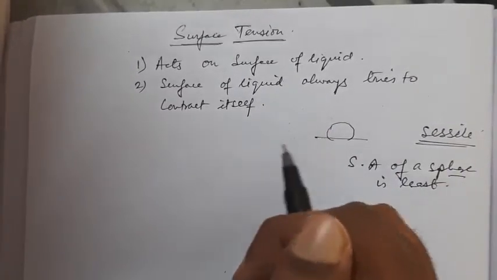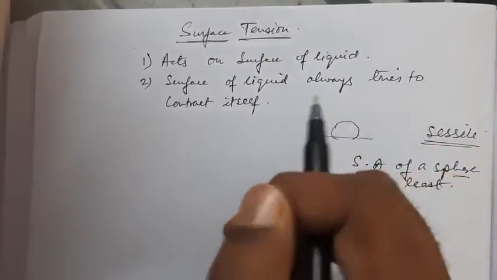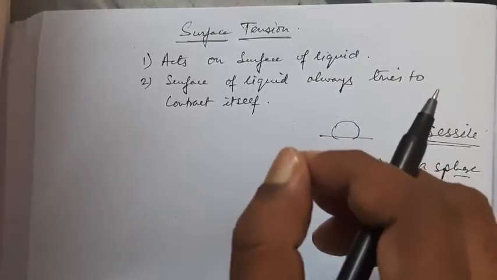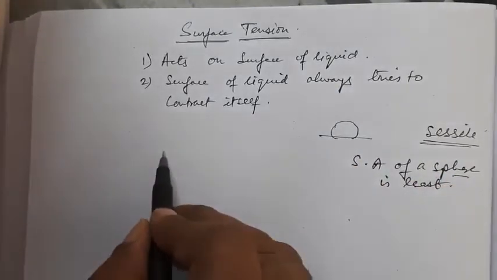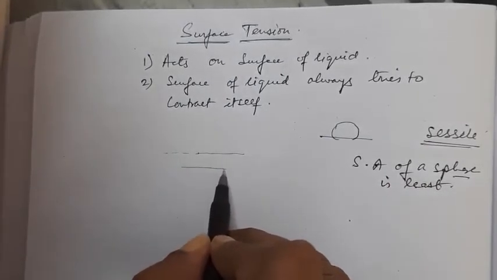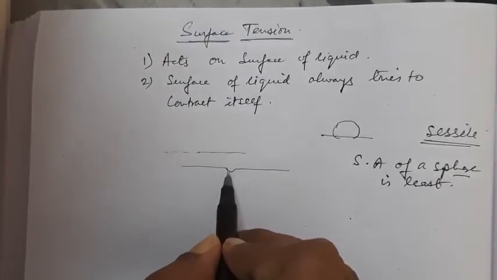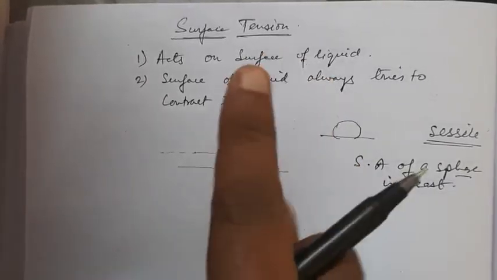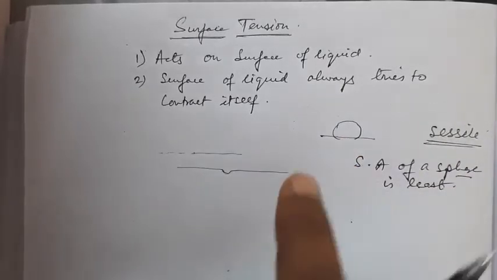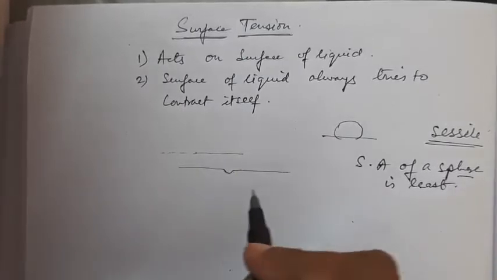Now, if we take another example, if a clean, dry needle is placed horizontally on the surface of water, it is seen that the needle floats on water. If we take the surface of water and a needle is placed here, the surface of the water will be like this when the needle is placed on it. The needle is placed horizontally, not vertically. If we place the needle vertically, it will go down, it will sink. Now we place the needle horizontally on the surface of the water. It is seen the needle floats.